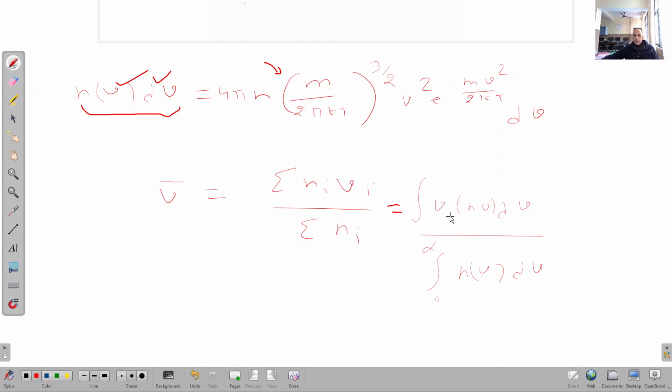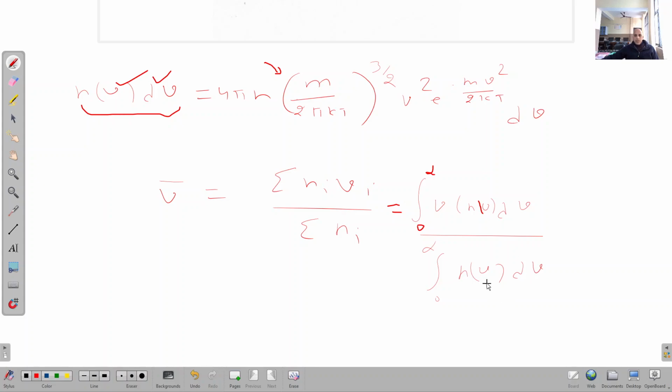I have converted this expression simply into integral form. The limit here is infinity and it is 0. It is from 0 to infinity v n(v) dv divided by n(v) dv, right?